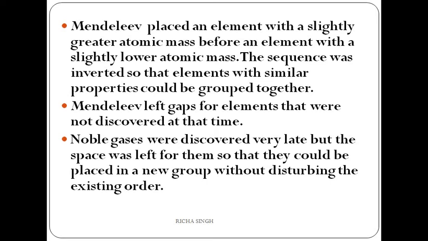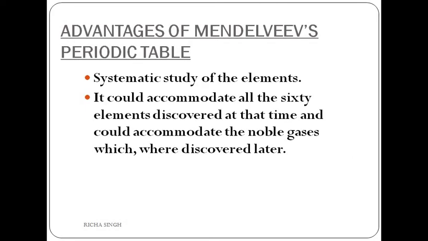He gave a very good explanation for different groups, rows, periods and everything. It was clearly mentioned in Mendeleev's periodic table. If we talk about the basic advantages of Mendeleev's periodic table, Mendeleev for the first time arranged a very large number of elements into groups and periods, and this made the study of different elements quite systematic. If we consider the properties of elements in a particular group, those elements that were not yet discovered were being predicted.